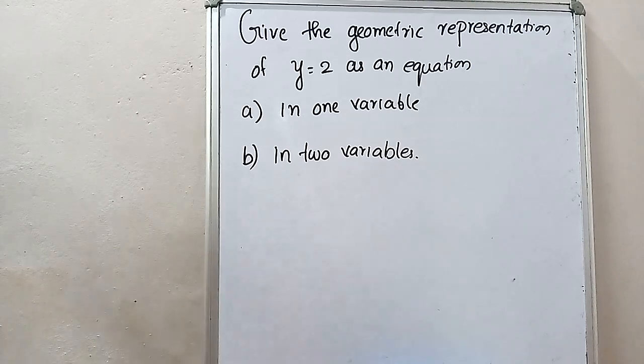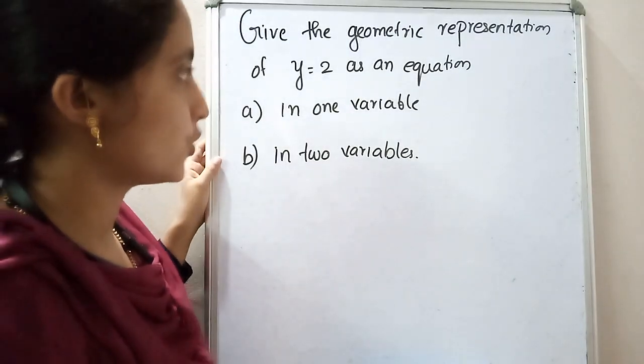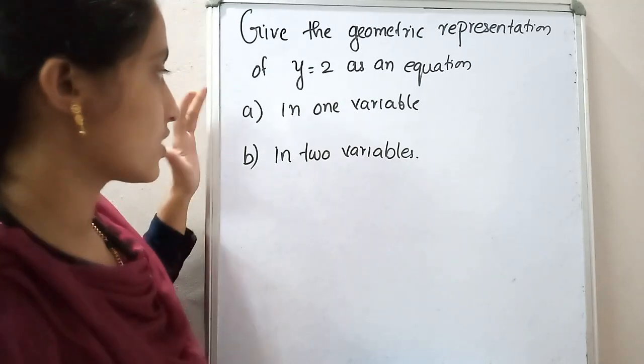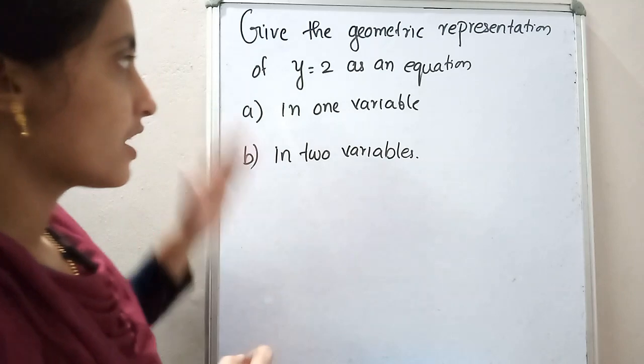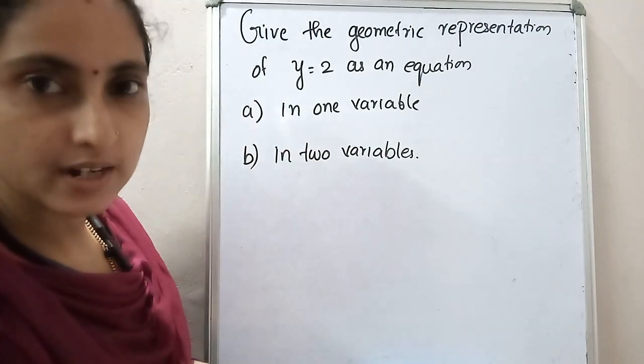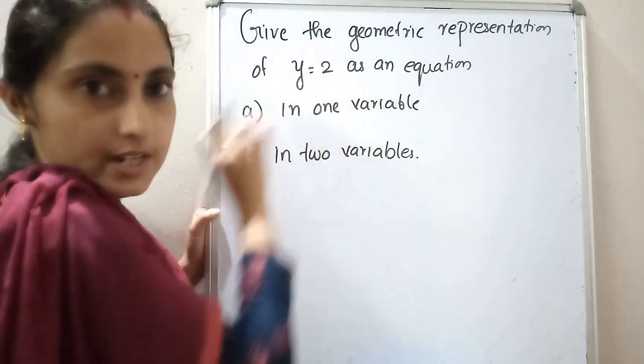This is a very important question. Give the geometric representation of y is equal to 2 as an equation, first in one variable, second part in two variables. Okay, y is equal to 2 means what? y is equal to a number. So in one variable means only one variable is here.